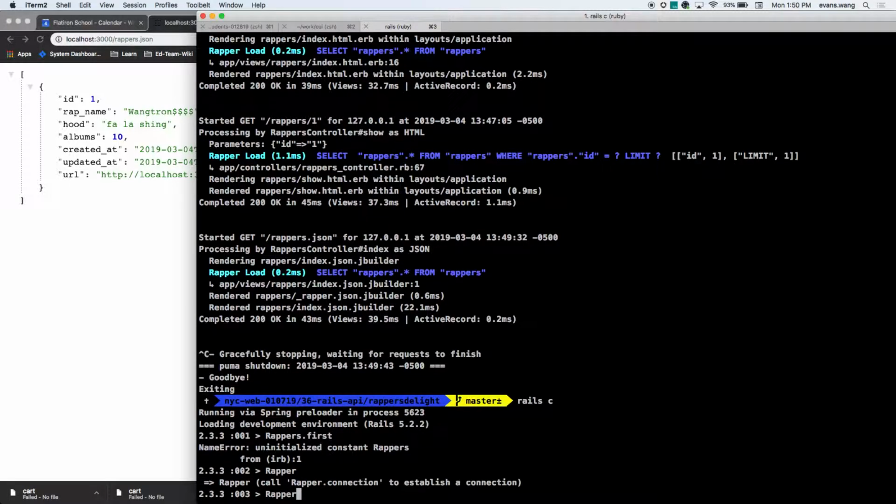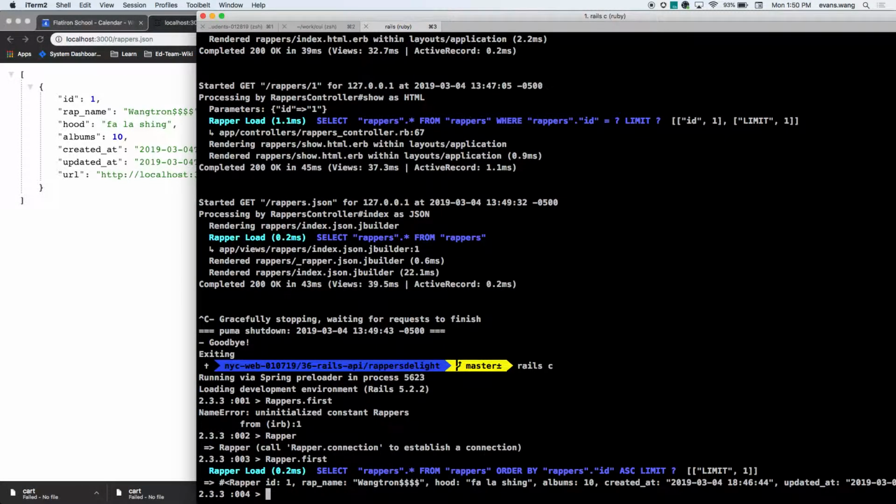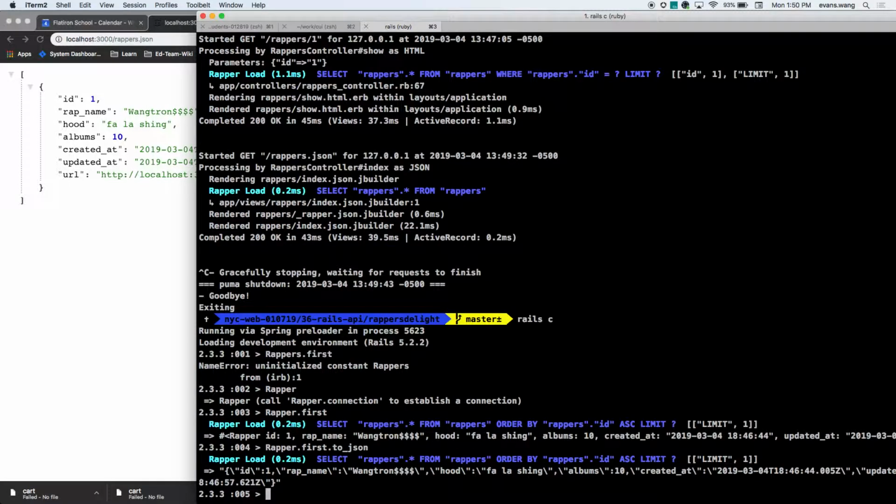Rails let me down, right? Wrapper.first. I can take this data, and I can call to_json on it. And it will give me my data back in JSON. So it's doing that method on it, and then it's just rendering it instead of HTML.